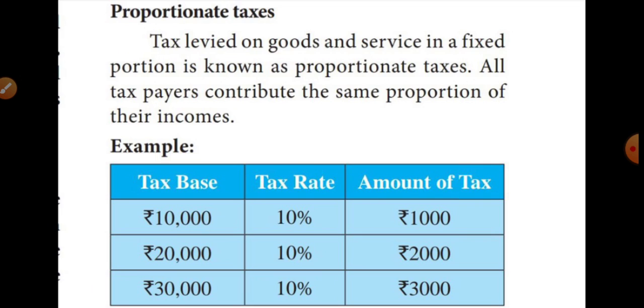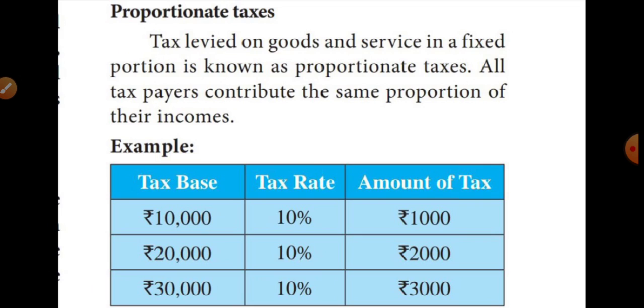That means all taxpayers pay the tax at the same proportion of their income. That means same taxes. Already I told this, the lower class, upper class and middle class people also pay the same amount of taxes through the goods and services. That is called proportionate taxes.